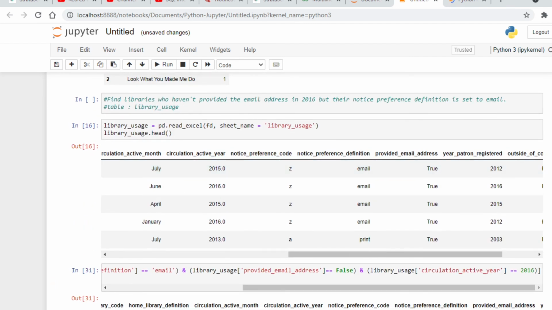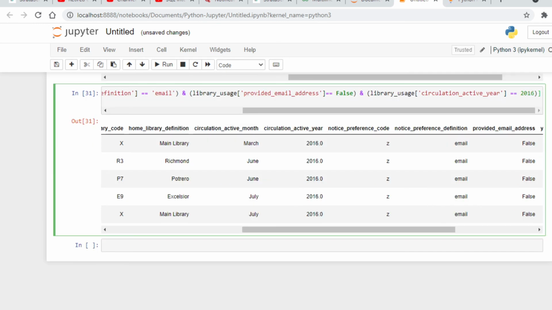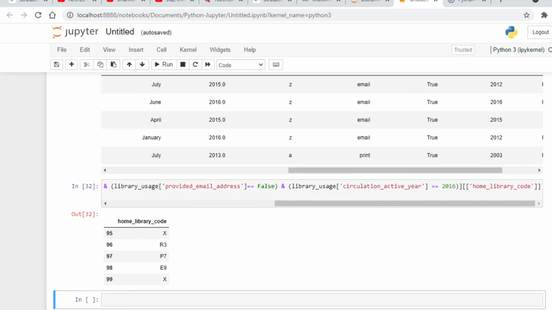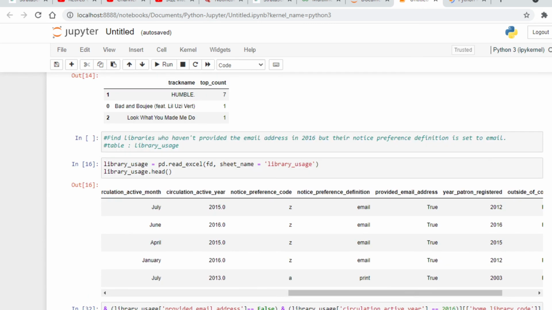Now our next step will be, we need to find only libraries. So what we will do here is we will mention only that column name which we need. So our column name is home library code. So for that we need to mention this column. So home library code. Okay, since we only need this column, we will mention this column only. So now we have got only those libraries who have not provided the email address in 2016 but their notice preference definition is set to email.